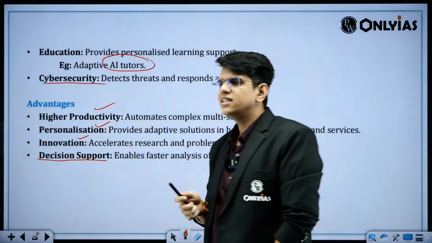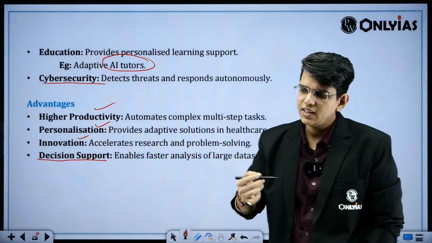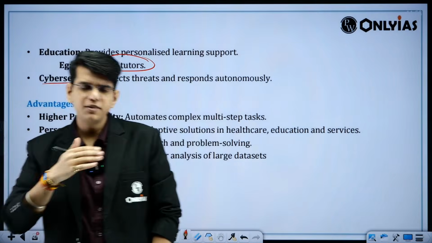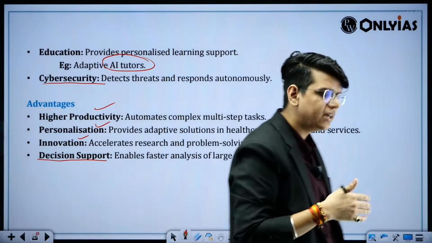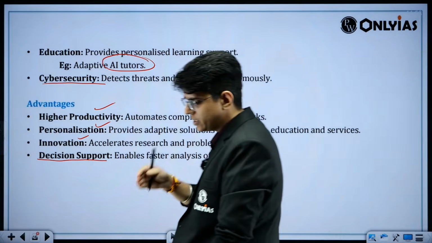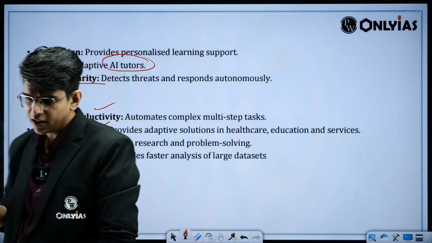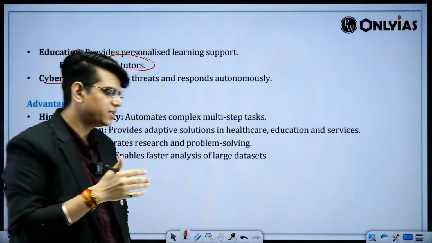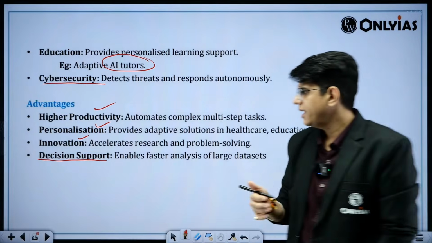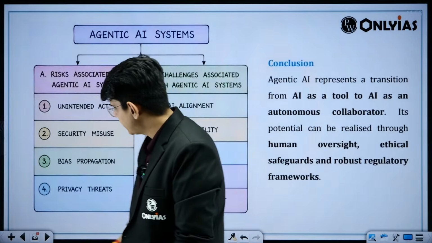And disadvantages. Most of these agentic AIs are used for daily, repeated tasks, so employment will be one problem. Freshers will find it difficult to get jobs. Why? Because fresher jobs are repetitive most of the time, and training jobs can be replaced by these agentic AIs. So let's see what the challenges are.